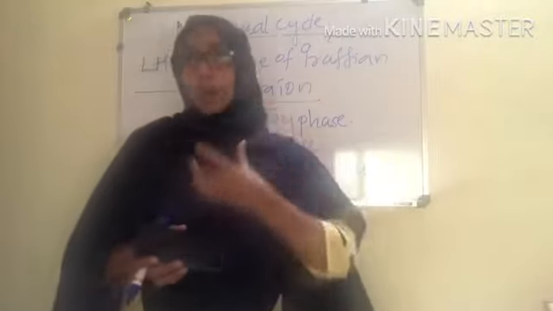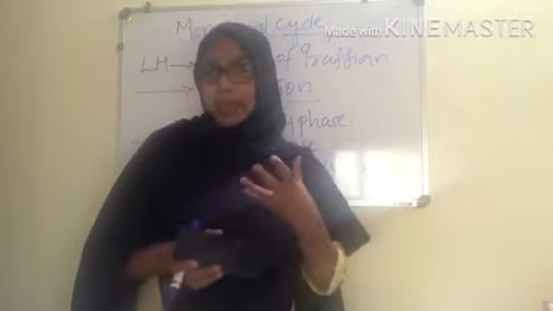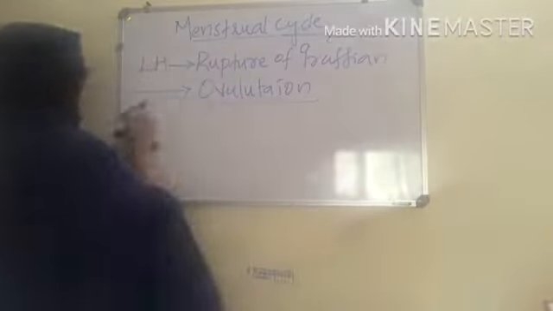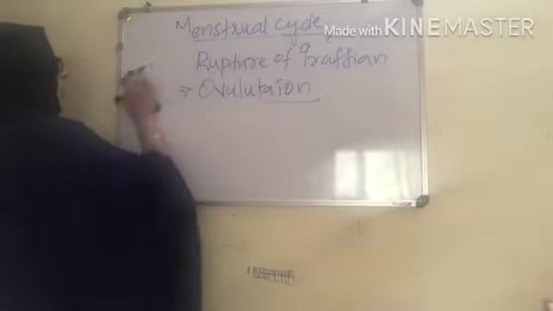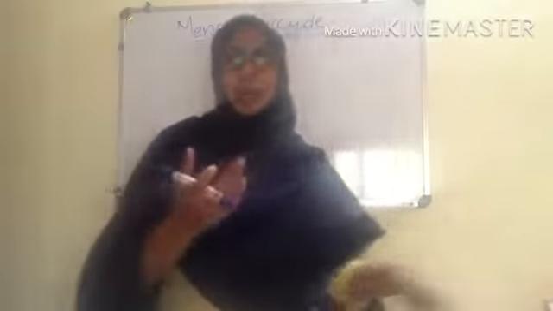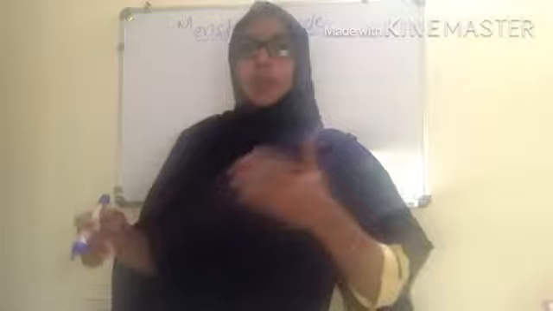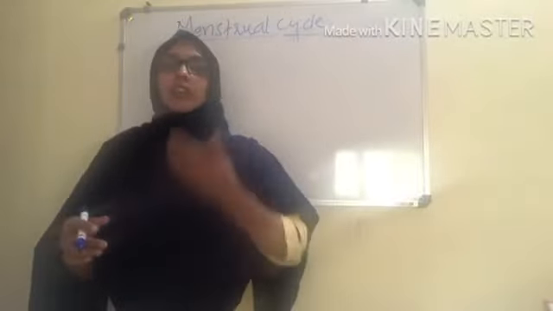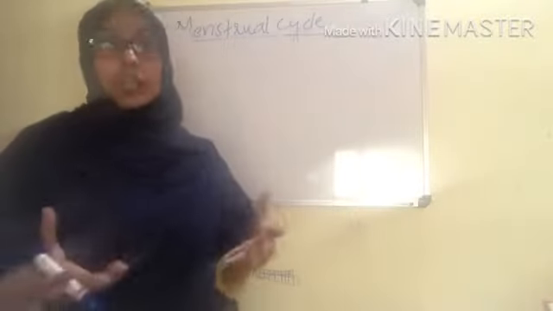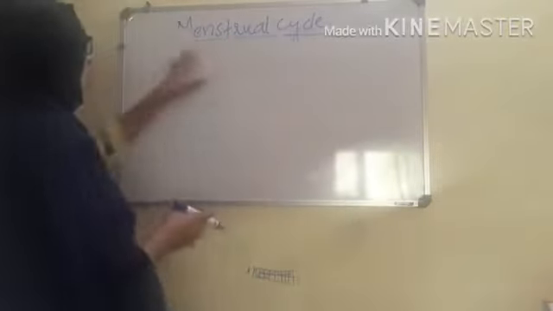If the ovum is not fertilized by the sperm, then what happens? The corpus luteum will degenerate and all the events of menstruation start again. If the female is going to be pregnant, then all menstruation events stop. Implantation happens, and next we'll study fertilization and pregnancy. But if there is no fertilization, again all this happens.